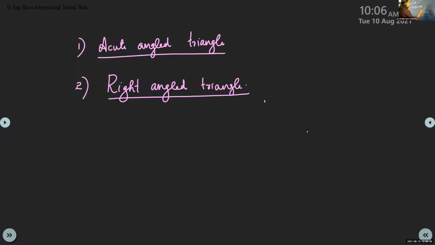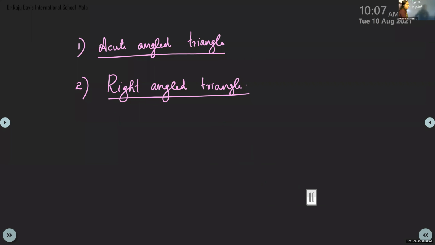Excuse me, ma'am. If there are three right angles, then sometimes it will become a quadrilateral, ma'am. Three right angles, how will it be a quadrilateral? Quadrilateral, how many angles are there? Four. Ma'am, 4 right angles. Now we are studying about triangles, right? Yes, ma'am. After triangles, ma'am, only one should be a right angle. Okay, ma'am. Clear?